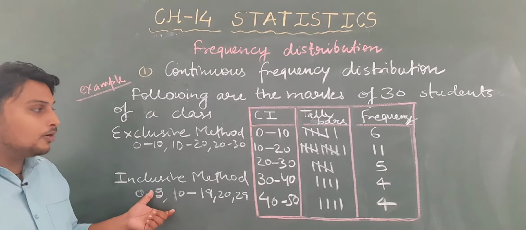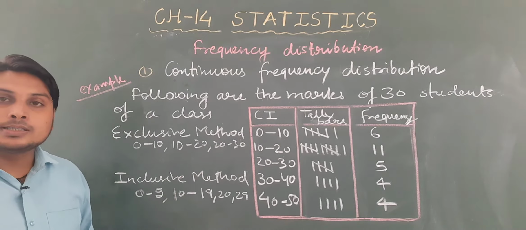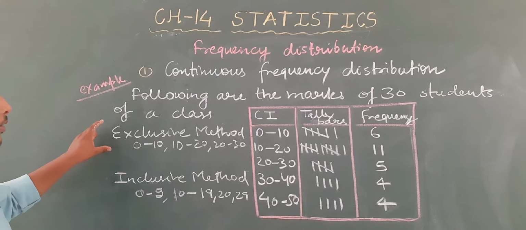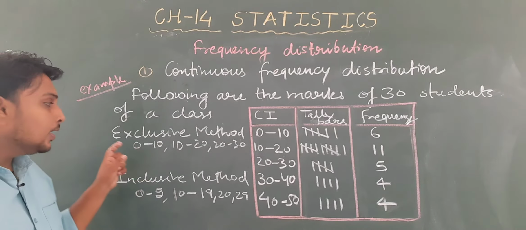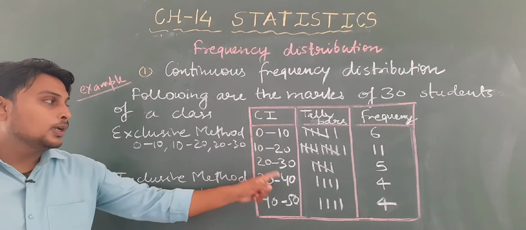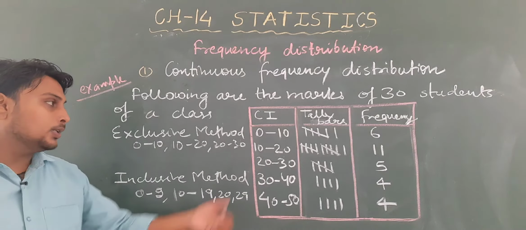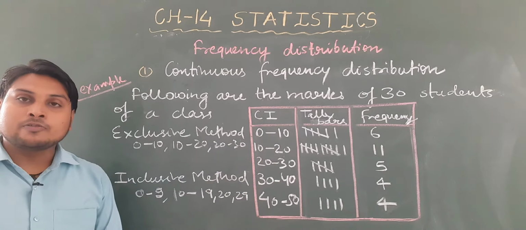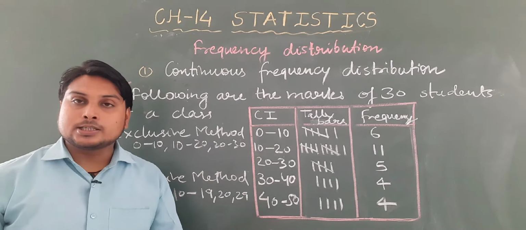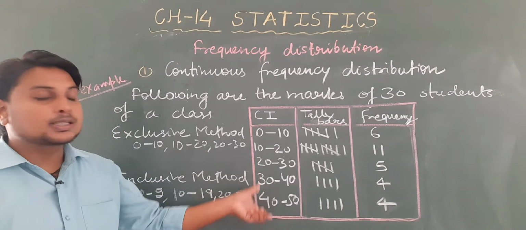So this type of representation is known as the inclusive method, and when the data ends with a number and starts with the same number, it is known as what? Exclusive method. This is the example of representation of continuous frequency distribution of the exclusive method.